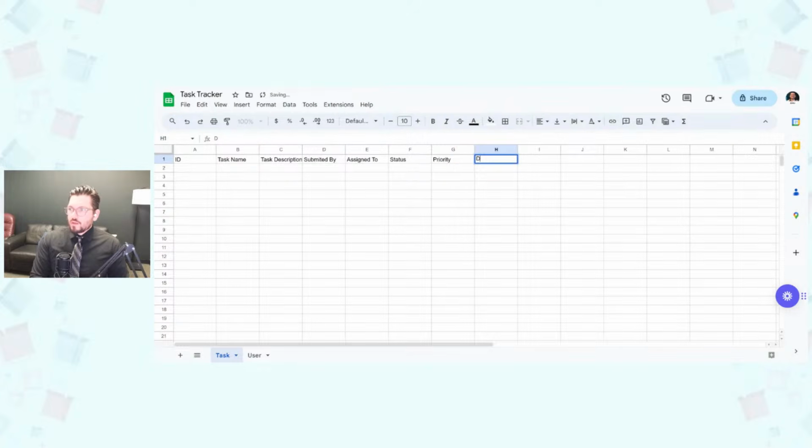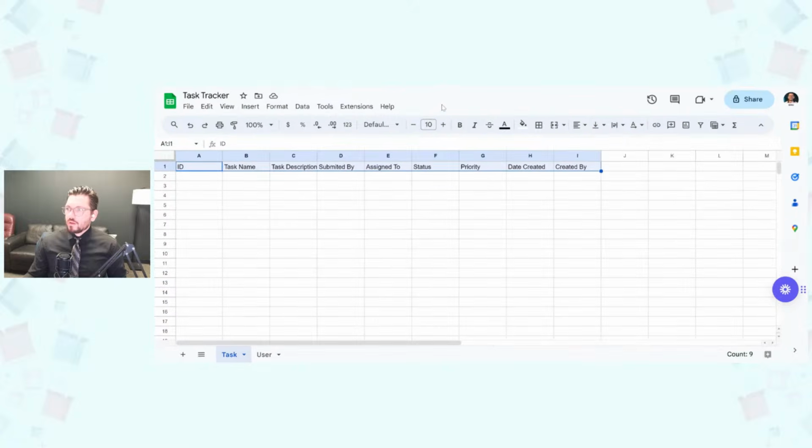Sweet. And then we have date. I always like to put the date created and who it was created by here. All right, so from left to right, we've got our form for tasks. So we've got ID, and I'll zoom in a little bit just in case it's a little bit too far away.